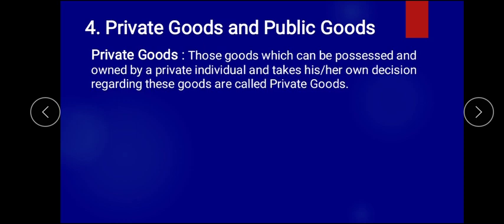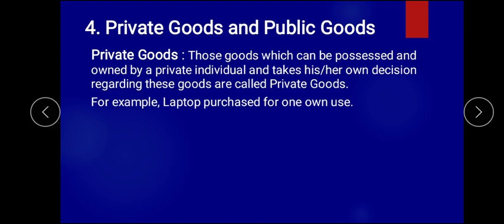Suppose you purchase your own goods and those goods belong to you only. It can be a pencil, rubber, laptop, or books, everything. That is called your own good. That is called what? Private good. Take the example of a laptop or mobile phone purchased for yourself. You use it for yourself and take decisions regarding what should be in your laptop and mobile phone. We can say private goods.